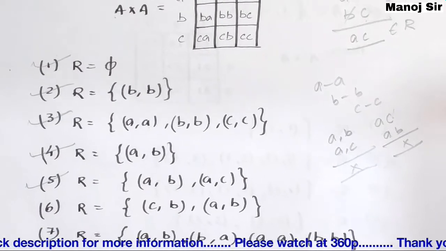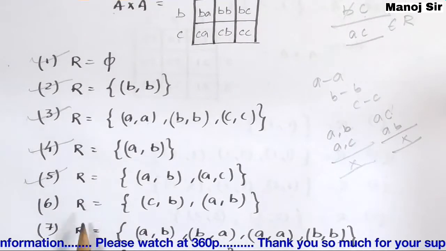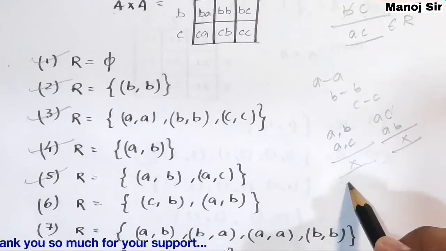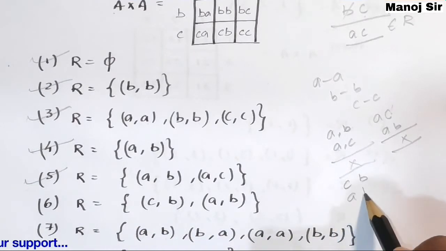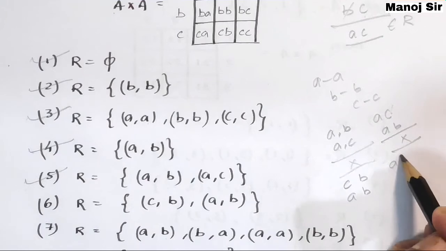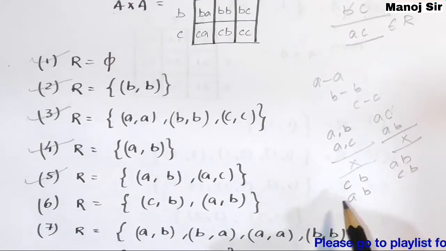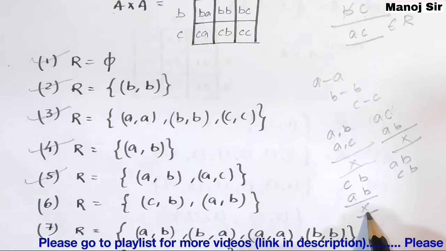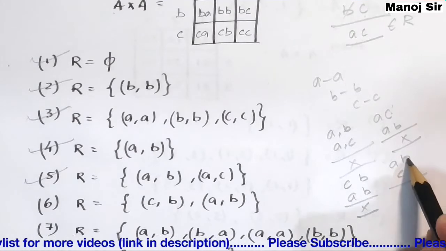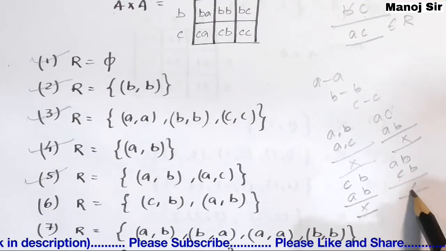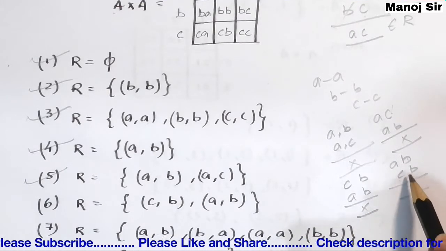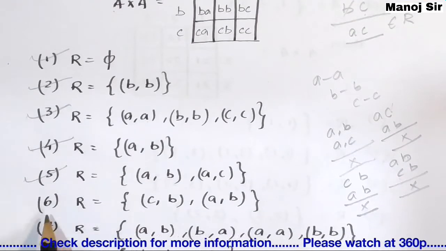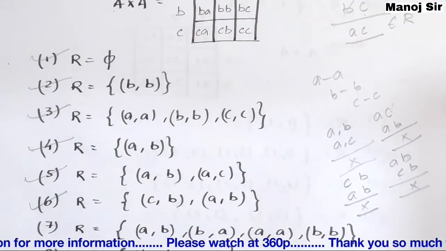Now coming to the sixth type of relation, that is (C, B), (A, B). Again you can see C B, then A B, or you can say this could be A B and C B. Here it is B, here it is A, so no transitive pair is existing in this case. Here again you can see B C, no transitive pair is existing in this case also, so this will make this relation by default transitive.